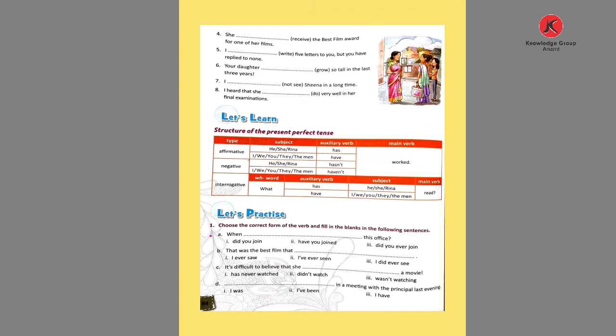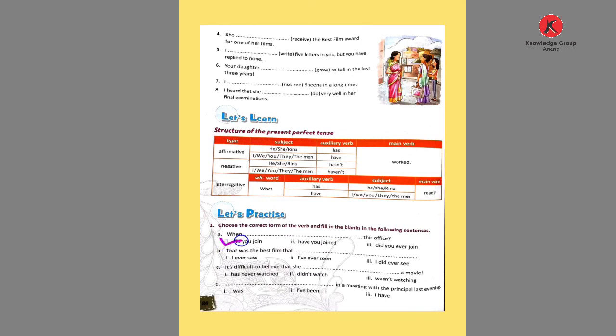Now comes to the exercise. Choose the correct form of the verb to fill in the blanks in the following sentences. Here given the examples, not the options. Okay. When dash this office. Three options are given: Did you join? Have you joined? And did you ever join? Here the word when is used. So the answer is: when did you join this office? It is in the past, but we do not know whether he is still in the office or not. So the answer is the first, when did you join?